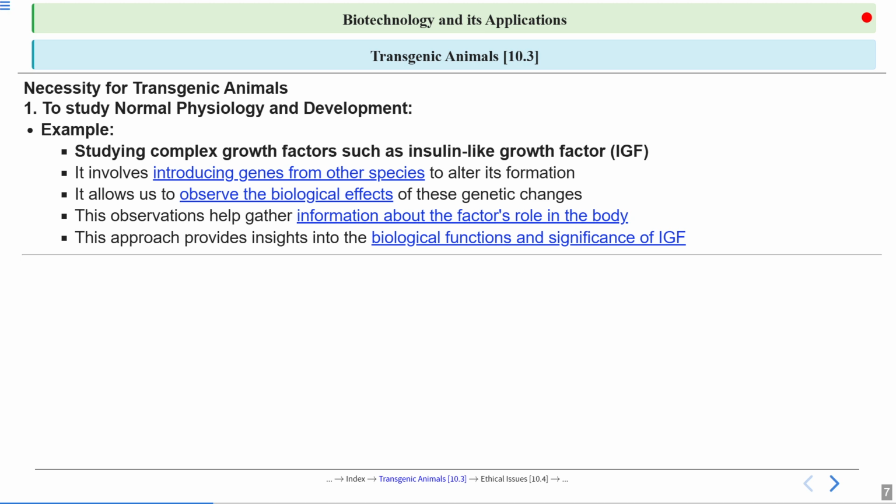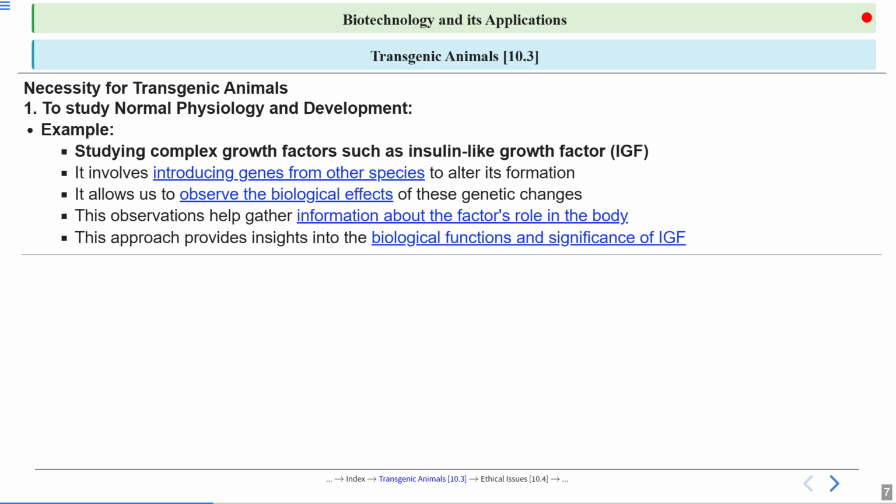What this example is telling us is that there is a growth factor in the body, a very complex growth factor which we call insulin-like growth factor, IGF. It involves introducing genes from other species to alter its formation. These observations help us gather information about the factor's role in the body.